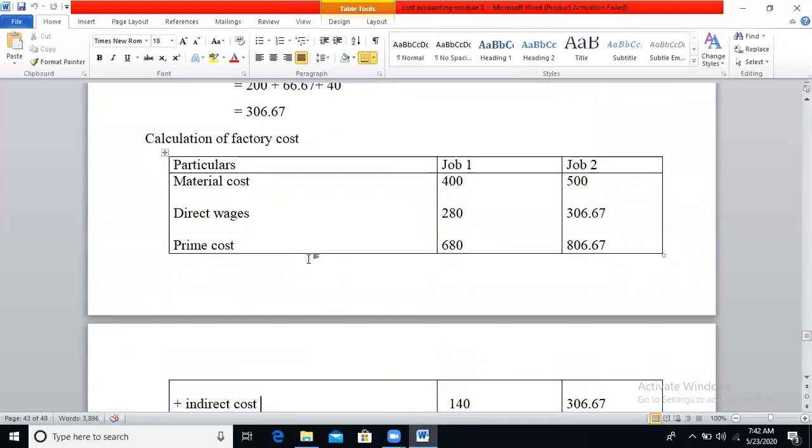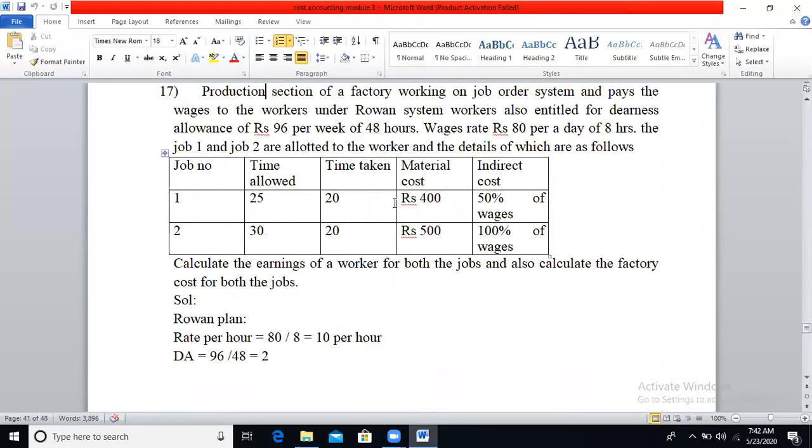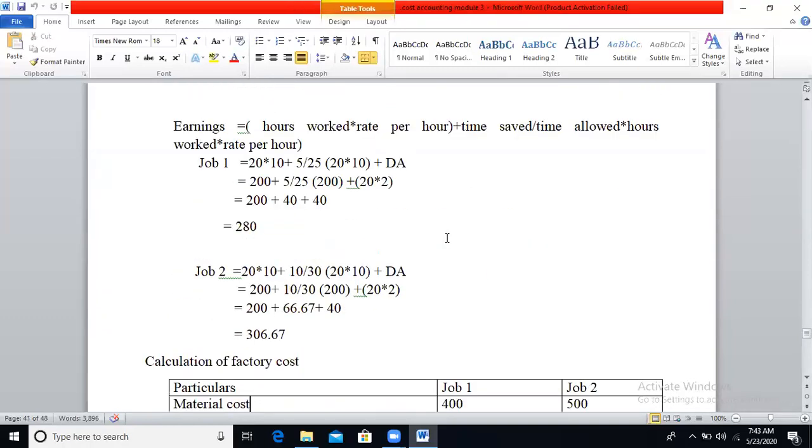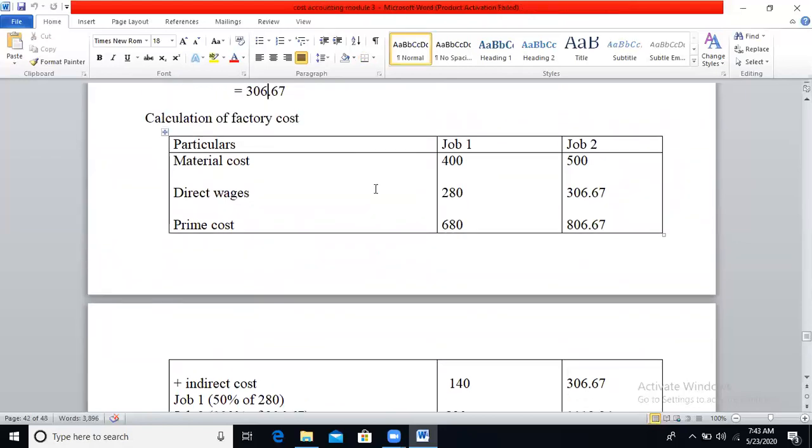Now you need to calculate the factory cost also. For calculation of factory cost, they have given some information: one is material cost and the other is indirect cost. Material cost for job 1 is 400 and for job 2 is 500. Indirect cost will be 50% of wages for job 1 and 100% of wages for job 2. So now remember your cost sheet. It starts from direct material. For job 1, direct material cost will be 400. For job 2, it is 500.